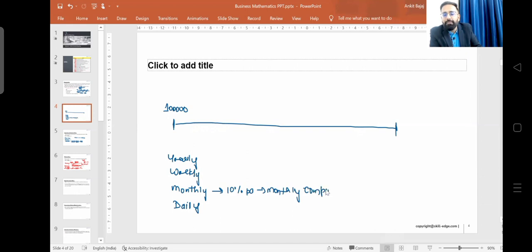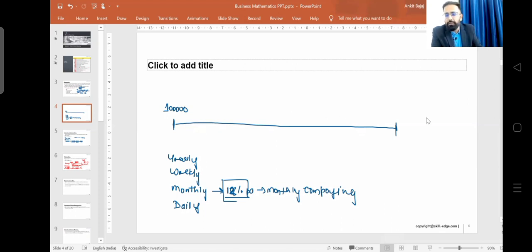So here the bank will be charging 10% interest per annum, as the rate is given. For simplification, I will take 12% interest. The bank will be charging 12% per annum interest on monthly compounding.